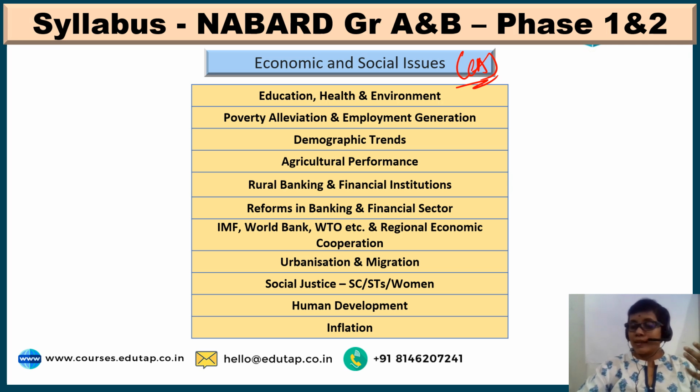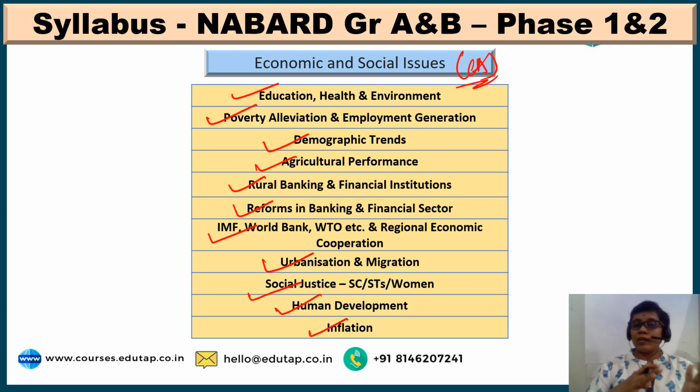See, this is the syllabus for economic and social issues current affairs: education, health and environment, all related to them, poverty alleviation and employment generation schemes, demographic trends, agricultural performance, rural banking and financial institutions, reforms in banking and financial sector, whatever news is related to IMF, World Bank, WTO, etc., regional economic cooperation, urbanization and migration, social justice for underprivileged categories like SCs, STs, and women, human development, inflation.